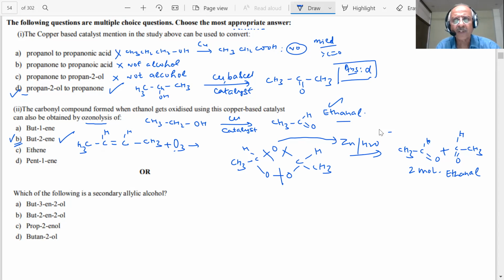What is this internal choice? Here is an internal choice, student. Which of the following is a secondary allylic alcohol? Why did I tell you? He has mentioned in the paper that the copper based catalyst which they have prepared can be used for the oxidation of allylic, benzylic, primary, secondary, tertiary alcohols. Now, sir, you have to answer this question, students.